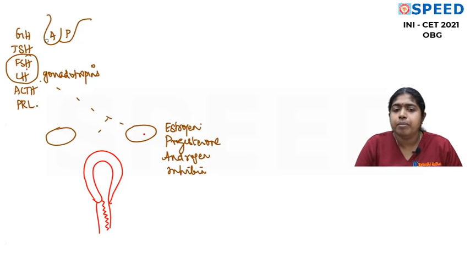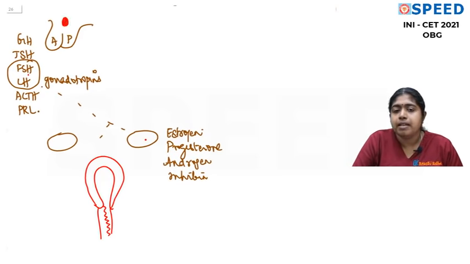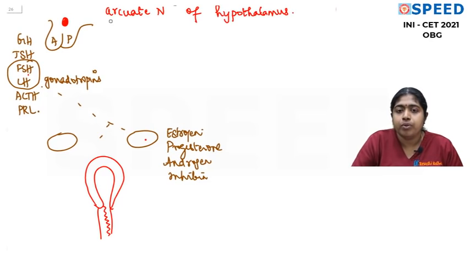Now what controls the pituitary release of FSH and LH is the most important master gland, which is the arcuate nucleus of the hypothalamus. Arcuate nucleus of the hypothalamus. Now this arcuate nucleus of the hypothalamus produces GnRH, gonadotrophin releasing hormone, in a pulsatile fashion. GnRH in a pulsatile fashion.